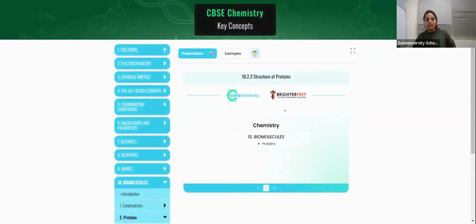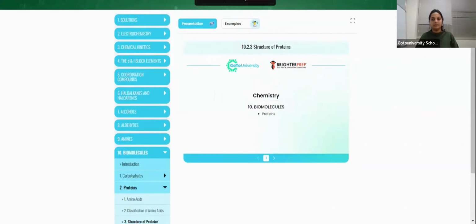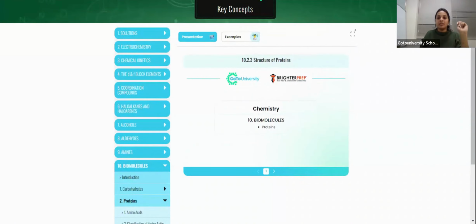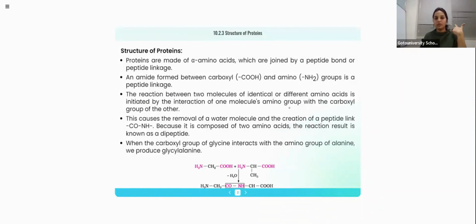Structure of protein. What is the structure of protein? See, protein importance we know, the classification of protein we know. Now we are moving to the structure of protein. What are the different possible structures in which a protein can exist? Proteins are made of amino acids which are joined by peptide bonds. What is the difference between carbohydrate and protein then?